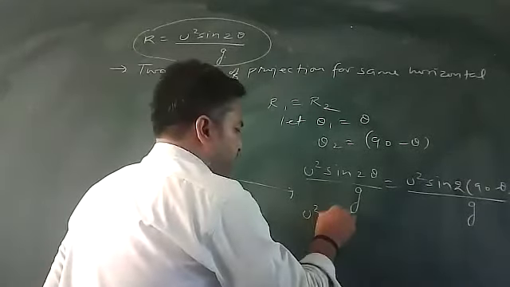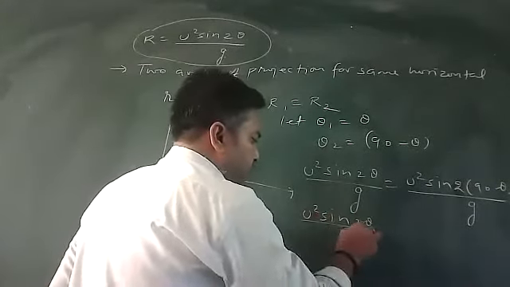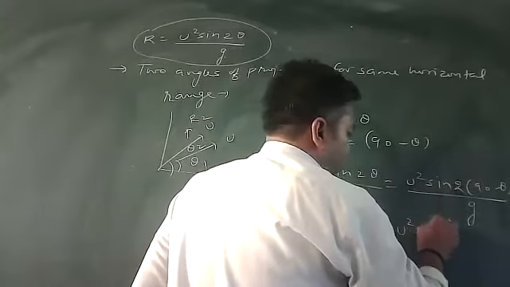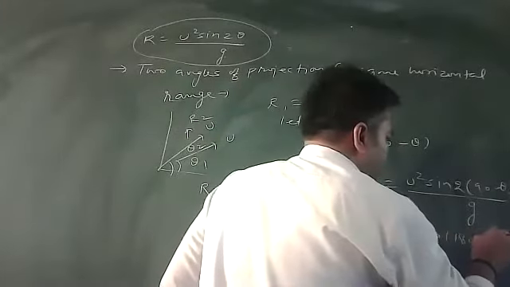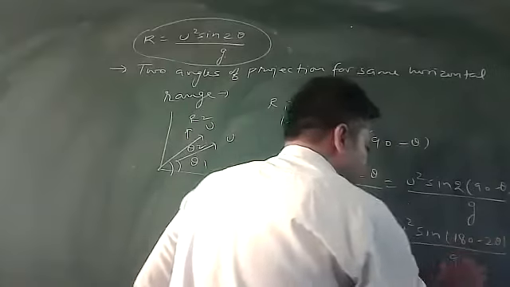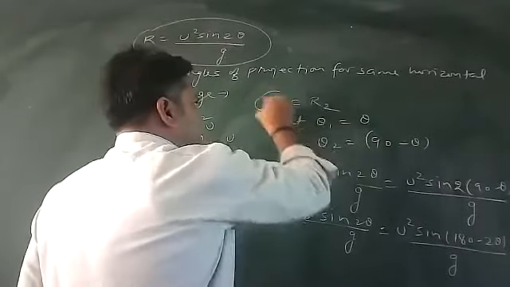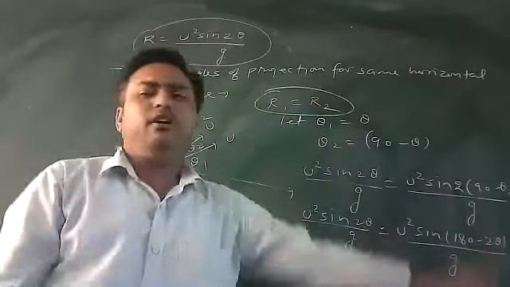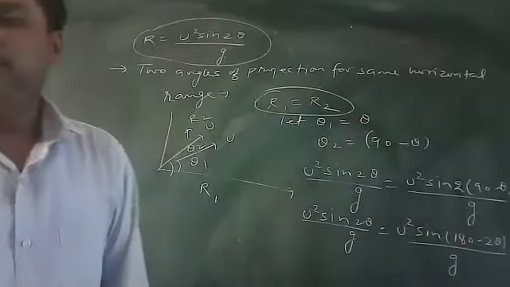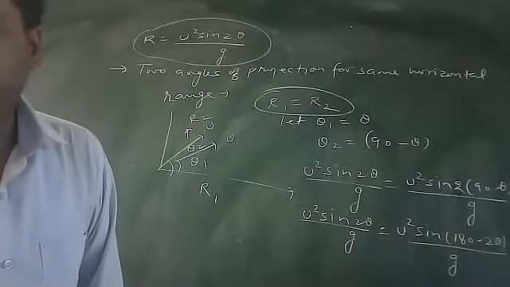That means you will obtain u squared sin 2 theta divided by g equals u squared sin (180 minus 2 theta) divided by g. If I find out numerically, yes, R1 is equal to R2, because we all know sin (n pi minus theta) equals sin theta.